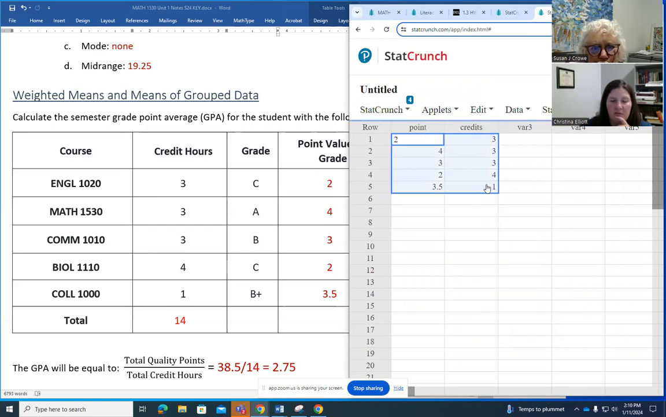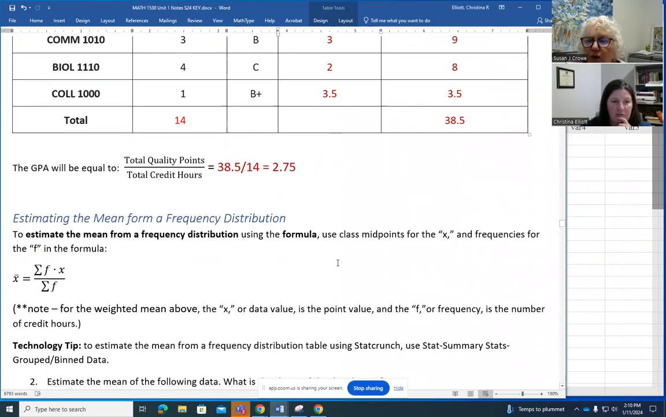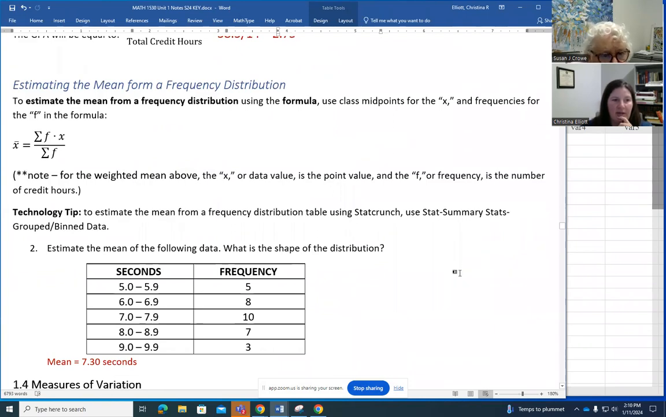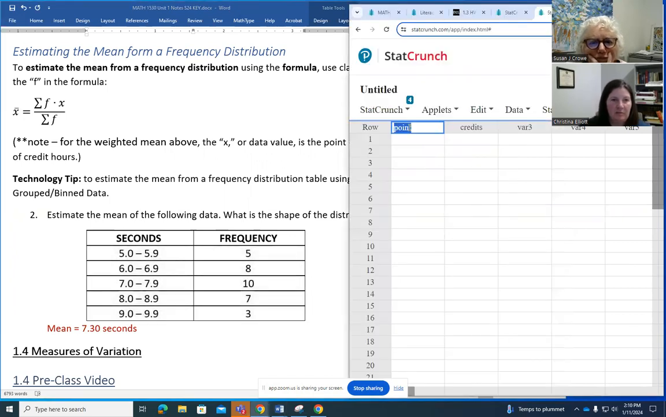Yeah, so the next example in the notes is a frequency distribution that we're going to do the same way, right? Yep, and you don't even have to change your classes or anything. You could put in the midpoints if you wanted to, but you don't have to. You can leave it exactly how it is. So I can copy this table, and I'm going to change this to seconds and frequency and put that table in there.